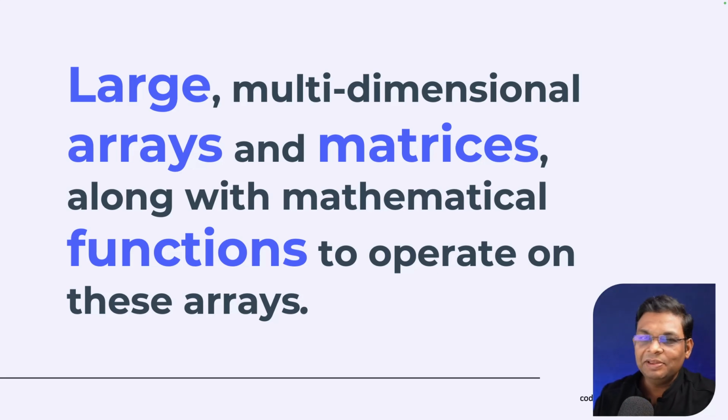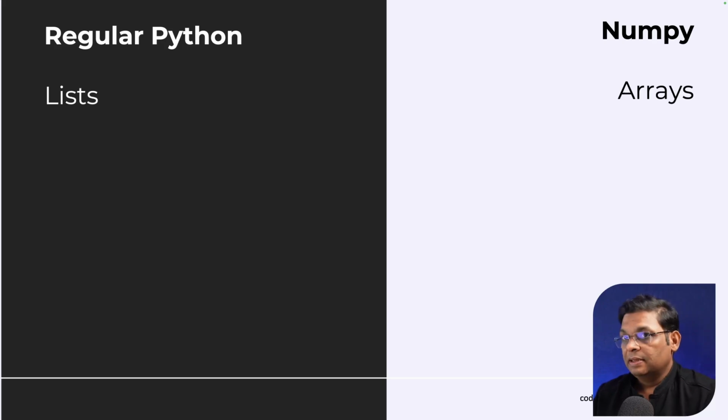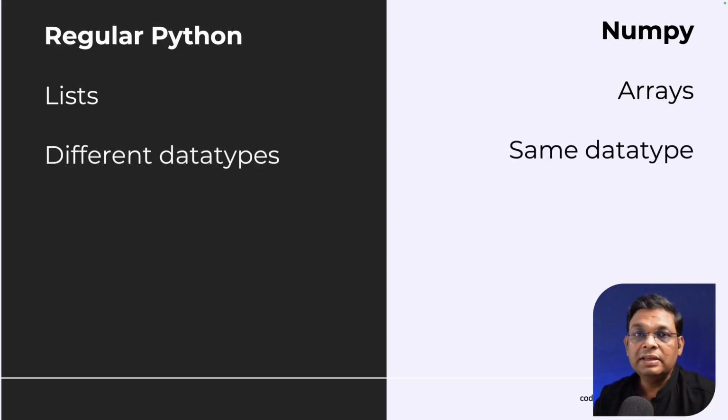Let's look at the same thing in a different manner. We have regular Python and we have NumPy. In regular Python, we work with lists, and in NumPy we work with arrays. Now, how are these two different? The difference is that a list can contain different data types for each member. You can have one number, second a string, third a float, and so on. But in NumPy, all the members of the array have to be of the same data type. What it means is that while lists have to maintain the data type for each member, arrays don't have to. This is the key difference.